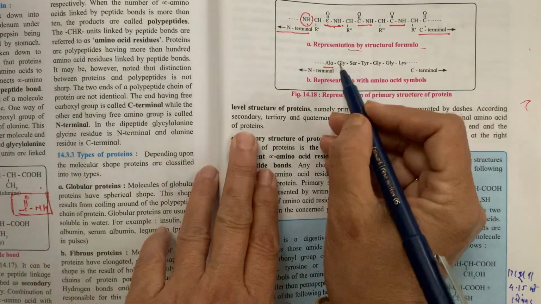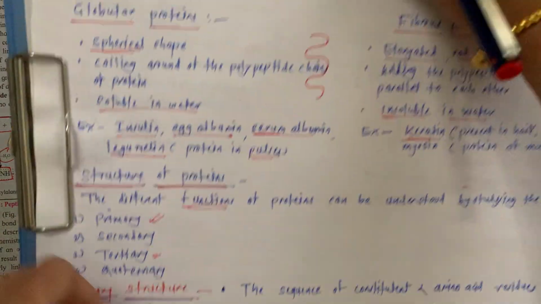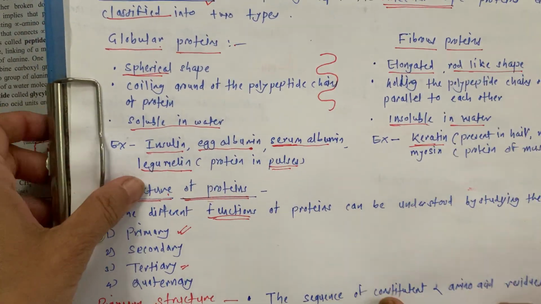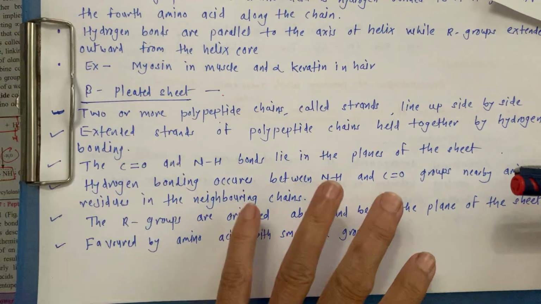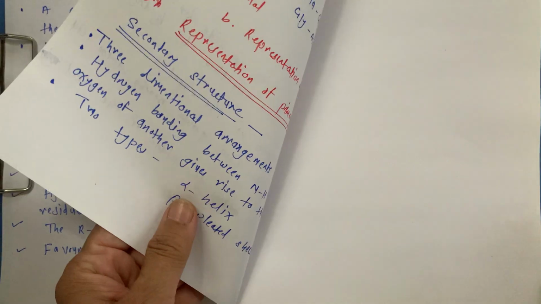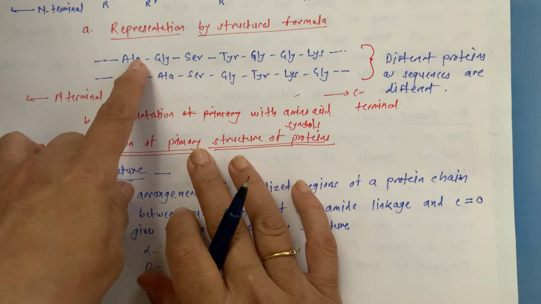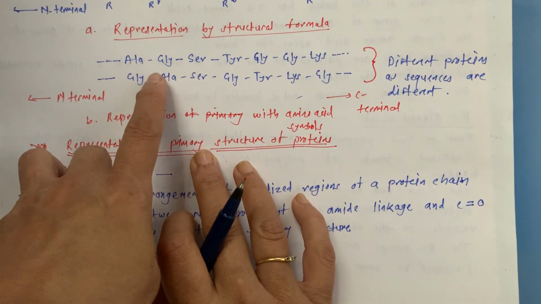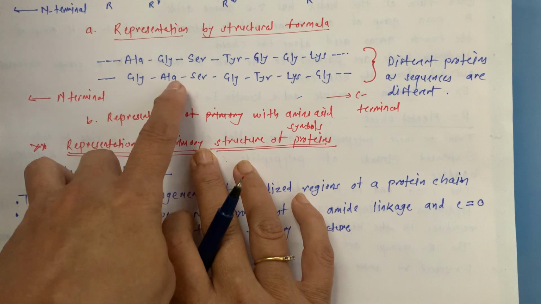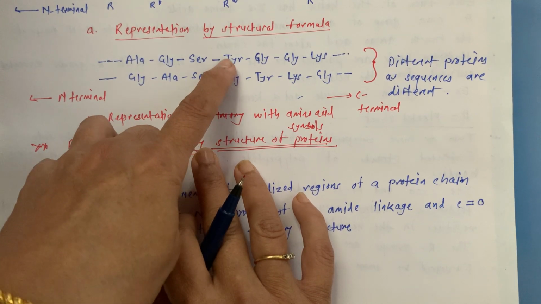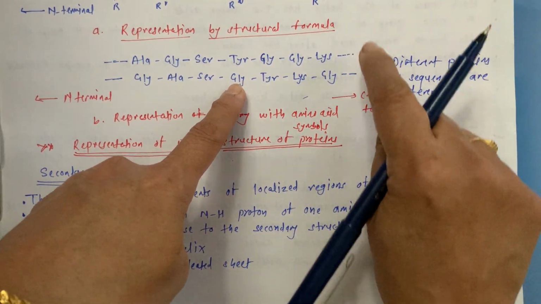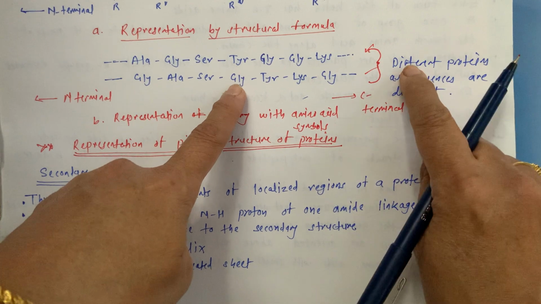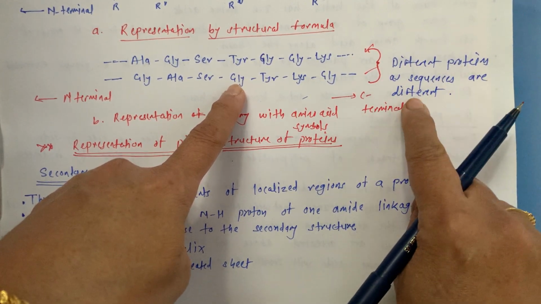And if the order of these structures is different, means if you change the order in this way, where alanine and glycine are attached to each other, and here it is glycine, then alanine, then serine, then instead of tyrosine, now here it is again glycine, then these are two different proteins. If the order is different, then these are different proteins as the sequences are different.